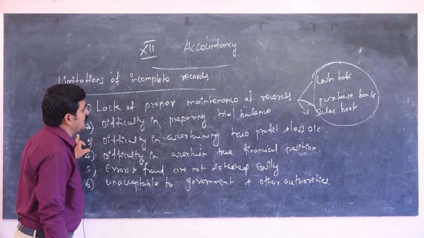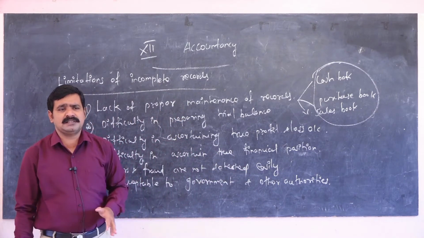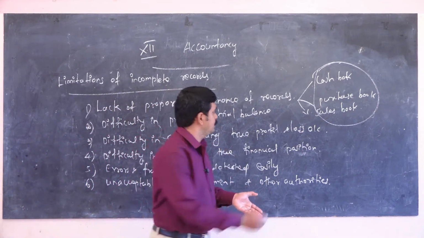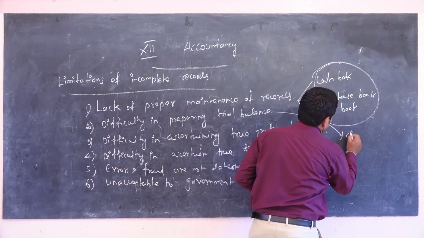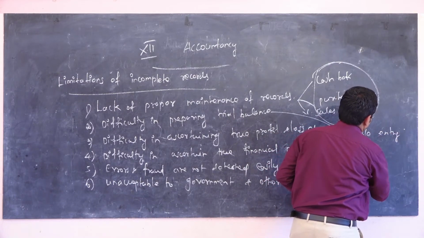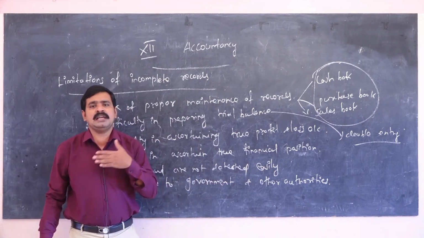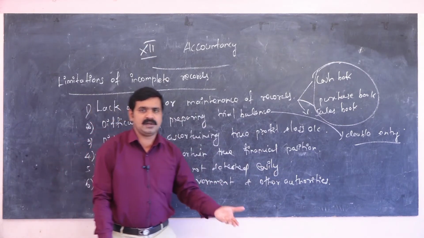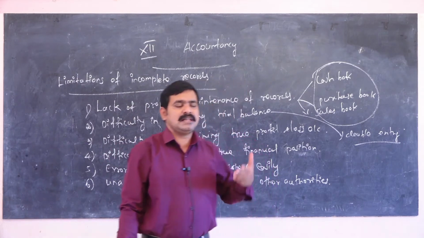Next point, difficulty in preparing trial balance. In the double entry system, without a trial balance we cannot open any accounts, for example the trade account and the profit and loss account.